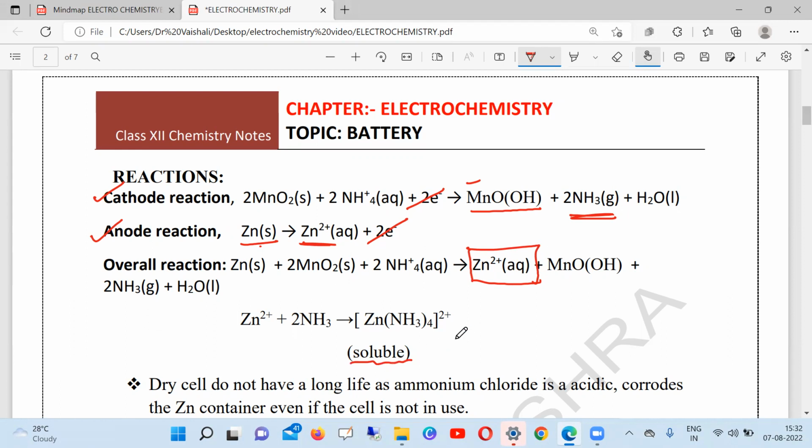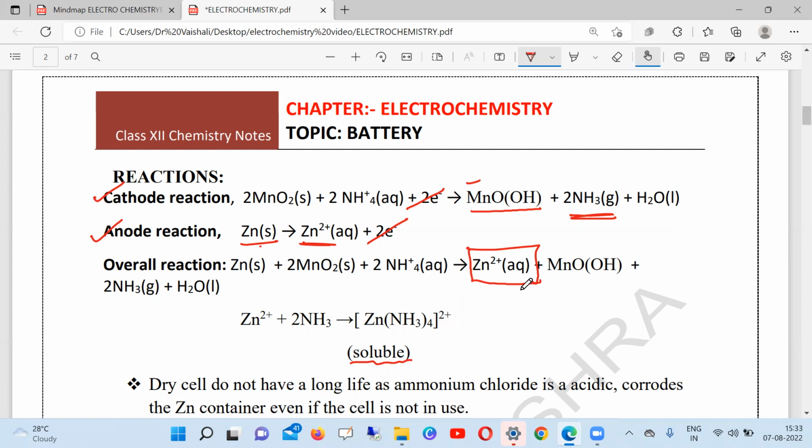So this is the reason that a dry cell, even if we don't use it, starts leaking after a long time. Whether it is used or not used, a small amount of Zn2+ ion and ammonia is released, and these two combine to form a complex, which is soluble, in watery form, so it comes out of the cell.